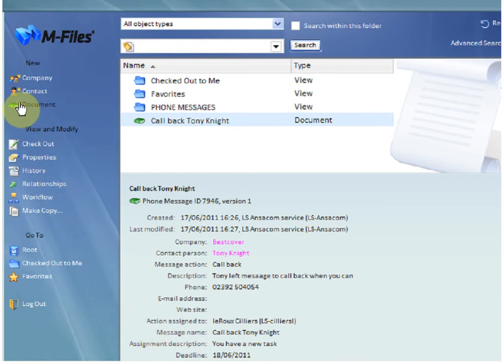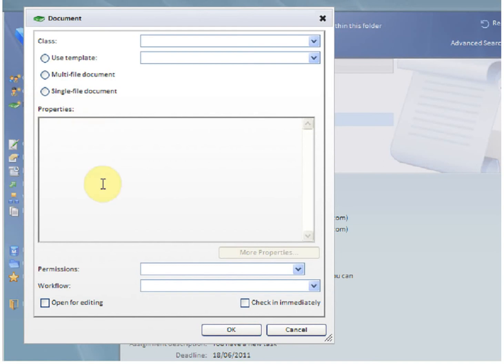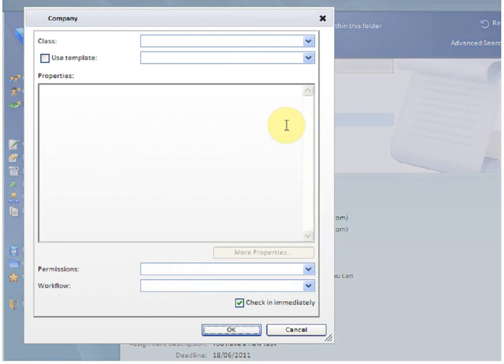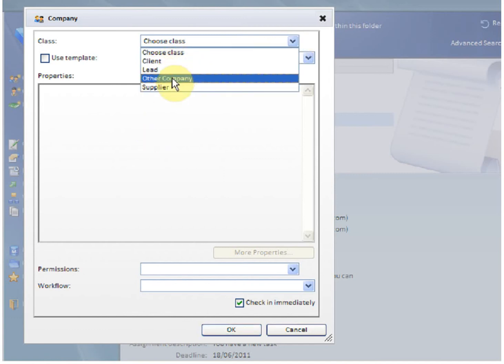If you want to enter a message for a person that is not on the database, open up the screen and add a new company. Select the class for the company and then start to enter the company details.